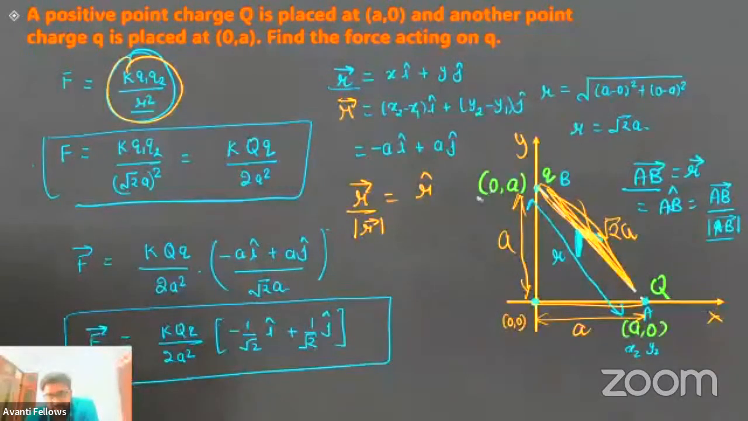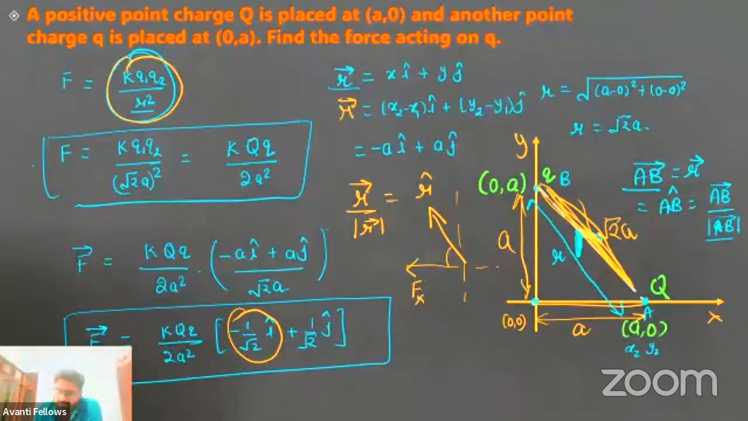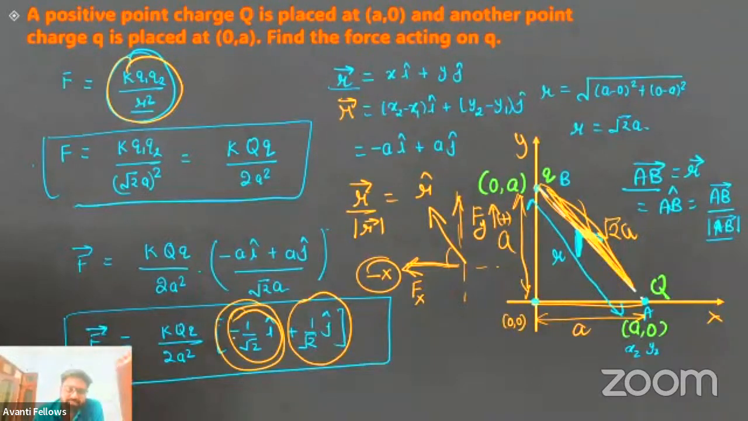Yes, sir. Okay, you can also verify why this component is negative, because the force on small q will be acting in this direction. So when you resolve it into two components, one component will come in the x direction and one component in the y direction. The y direction is upward, positive, so Fy is positive. That is why this component is positive. But Fx, if you see, is in the negative x direction. That is why this is coming as minus 1 by root 2 i cap.